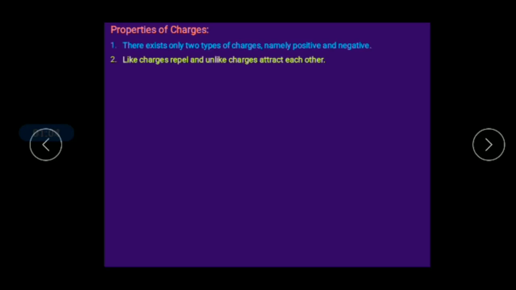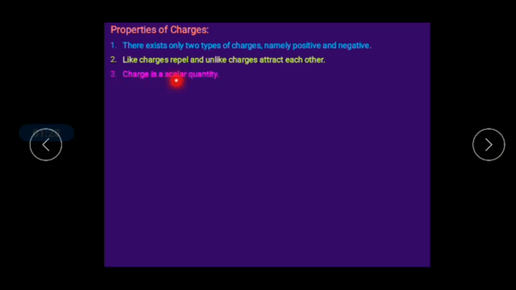If you place two positive charges near it, they will repel each other, or if you place two negative charges near it, they will repel each other. So like charges repel, and unlike charges attract each other, right? Unlike charges means one charge is positive and the other is negative, so they attract each other. So this is another property.